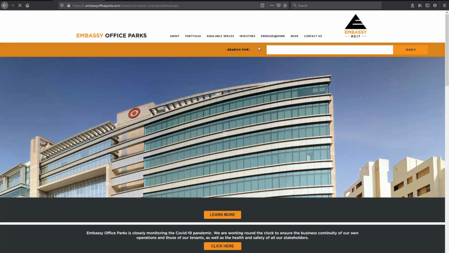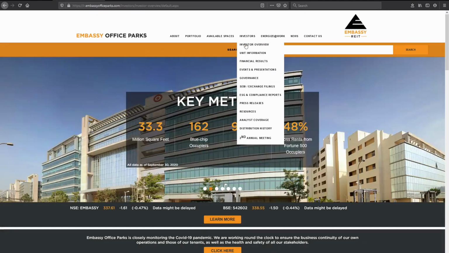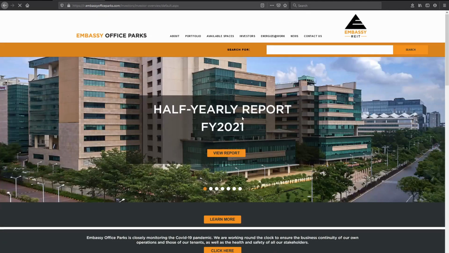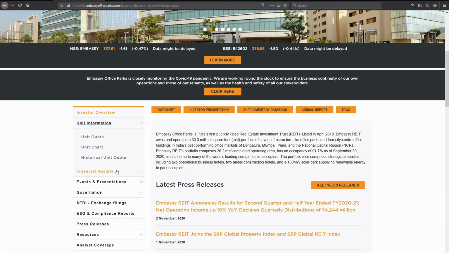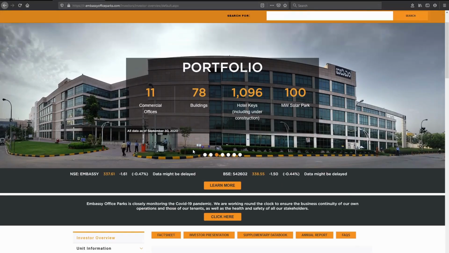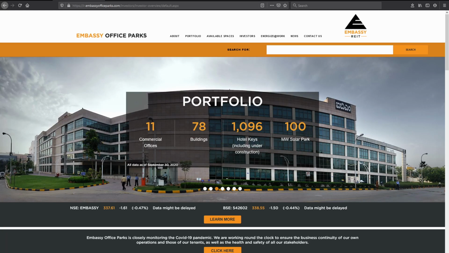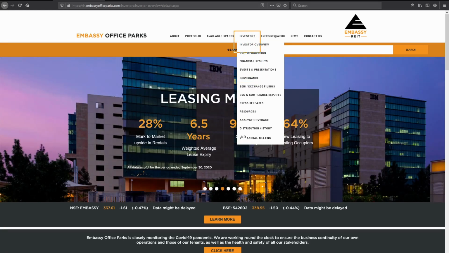Go to the investor section, and here you can find all the resources an investor needs to know. Investors overview. These are the unit information, unit code, unit chart, financial results. You can see governance, SEBI filings, ESG compliance report. Everything you need to know, you will find over here.